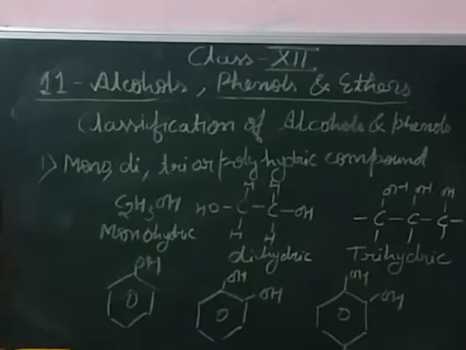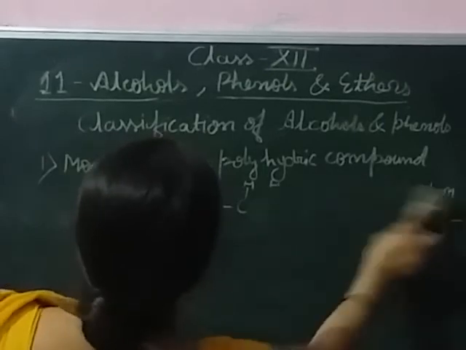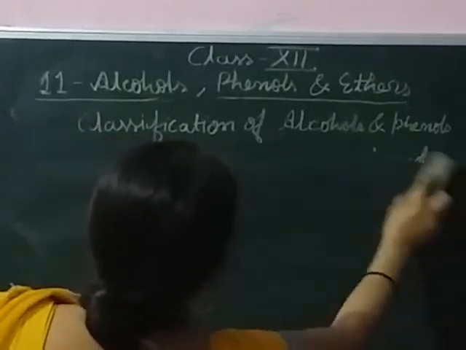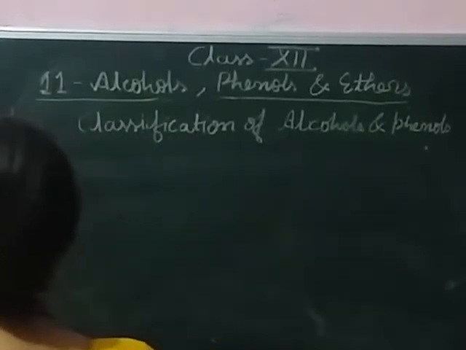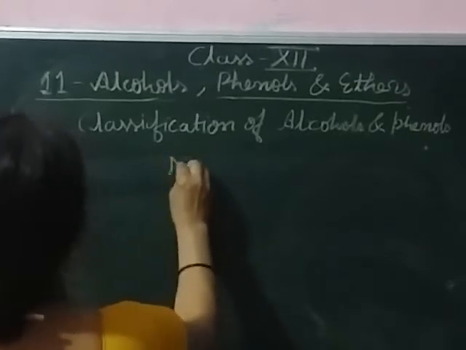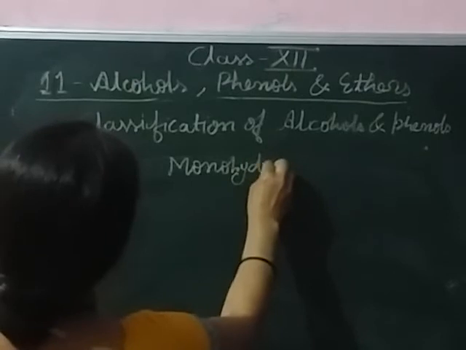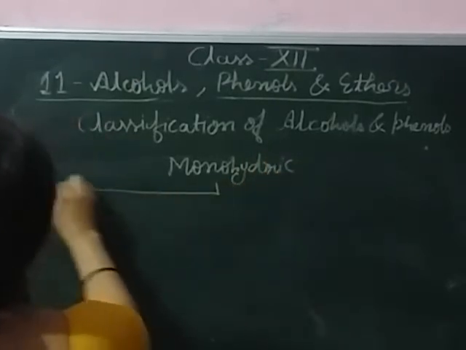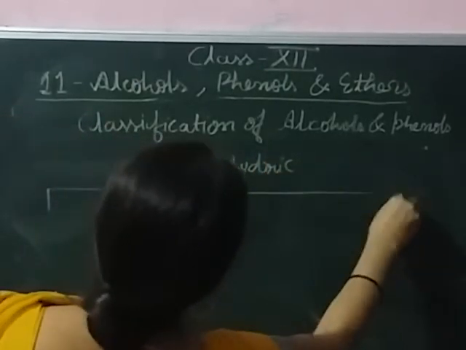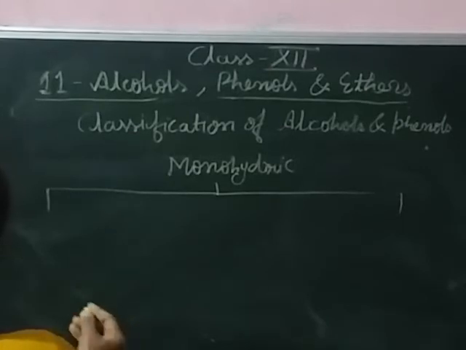And monohydric alcohols are again classified into two groups according to the hybridization of the carbon atom to which the hydroxyl group is attached.